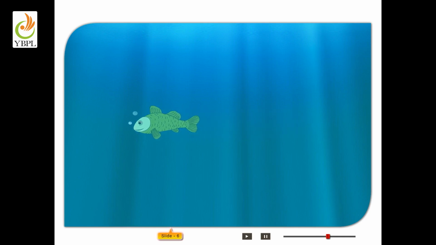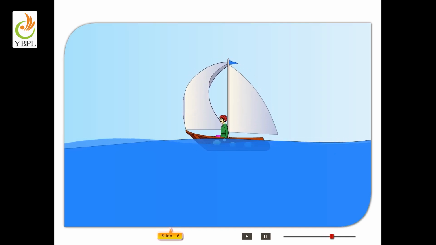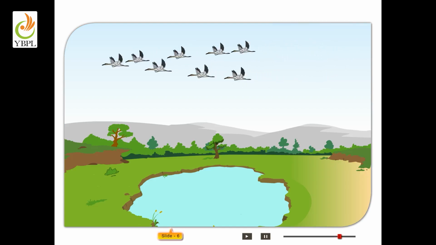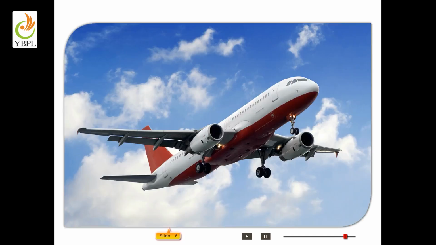It is for the same reason that the bodies of ships and boats are made streamlined. The shape of the bodies of birds is also streamlined. This helps them to move through the air, experiencing a minimum amount of friction. Bullet trains and aeroplanes are also streamlined for the very same reason.